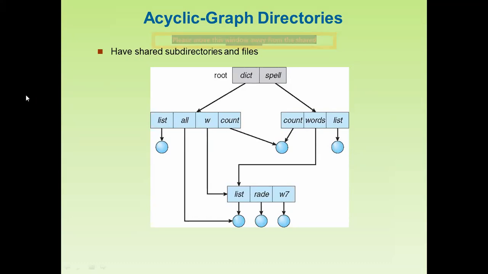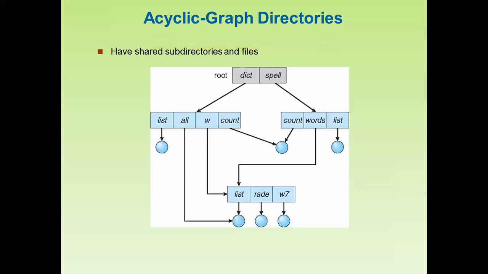It is up to the operating system, and the operating system will adopt the way in which efficiency will improve, and the searching time for a particular file must be as low as possible. So the operating system may adopt the acyclic graph directory system or the tree structured directory system.